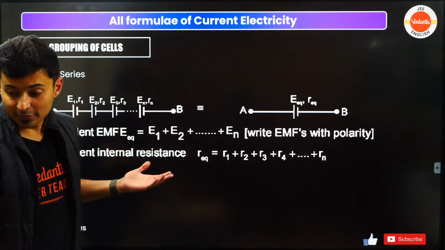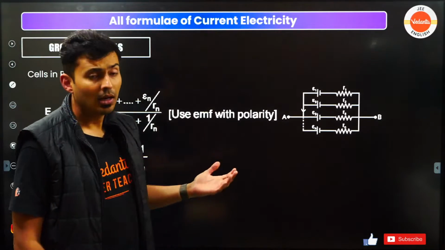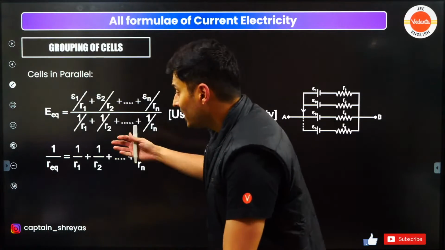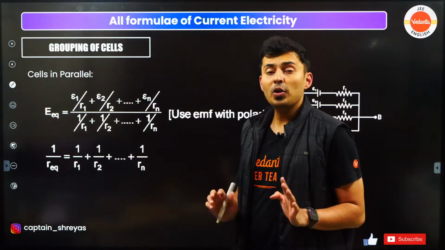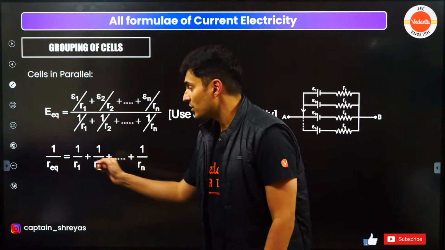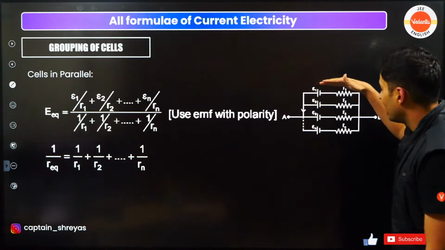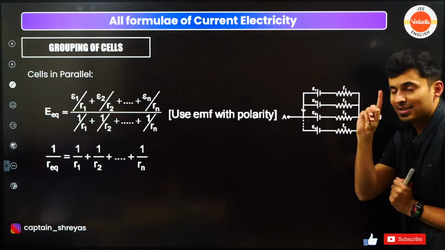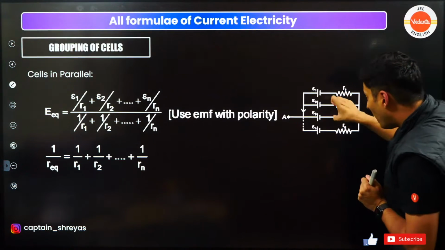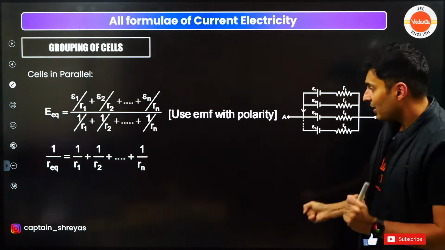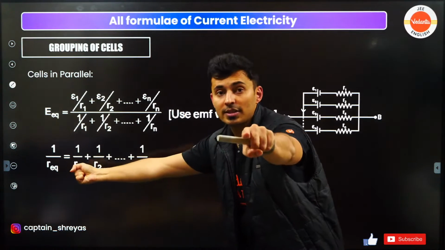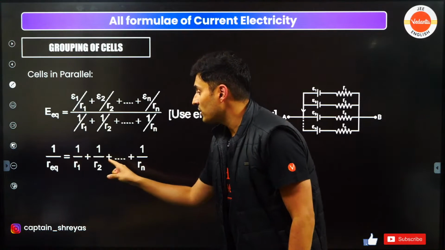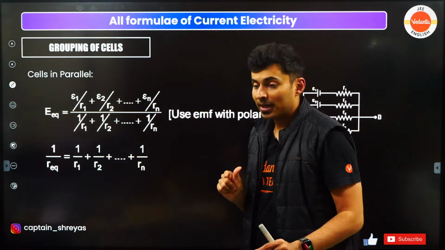Great. What if they are in parallel? If they are in parallel, treat it like parallel. What do you do when resistors are in parallel? Use this formula, right? Imagine one cell here, one cell here, one cell here. All these cells you want to combine into one single cell. If you combine it into one single cell, their equivalent internal resistance will be 1 by R1 plus 1 by R2 plus 1 by Rn.